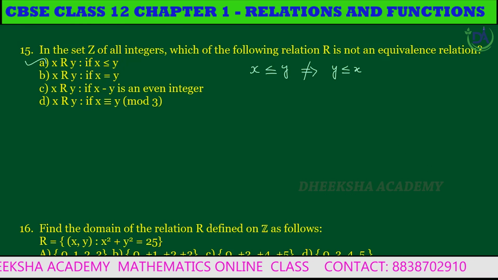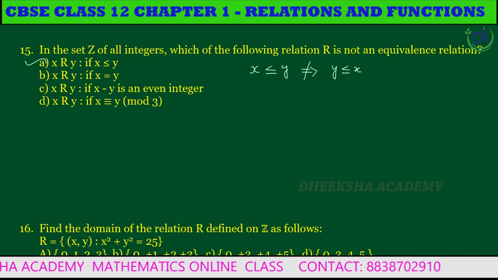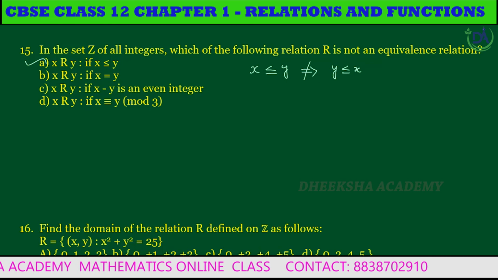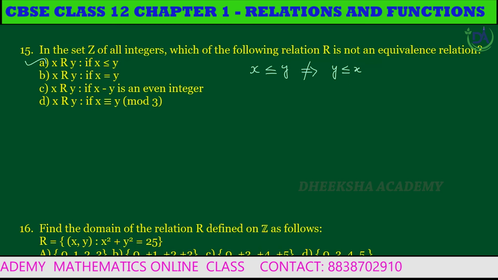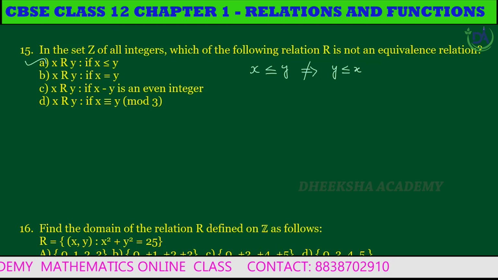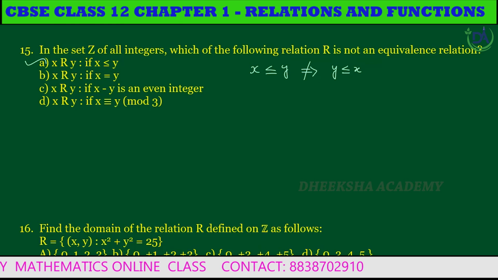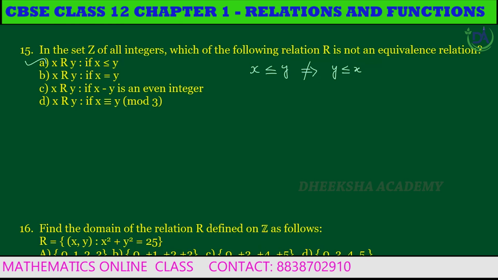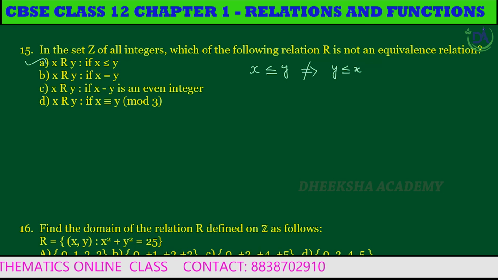And the remaining three subdivisions satisfy all three relations: reflexive, symmetric, and transitive. For subdivision B, x is equal to x, y is equal to y, so it satisfies reflexive. x is equal to y gives y is equal to x, and it also satisfies transitive. x is equal to y is equal to z, then x is equal to z. It satisfies all the relations.